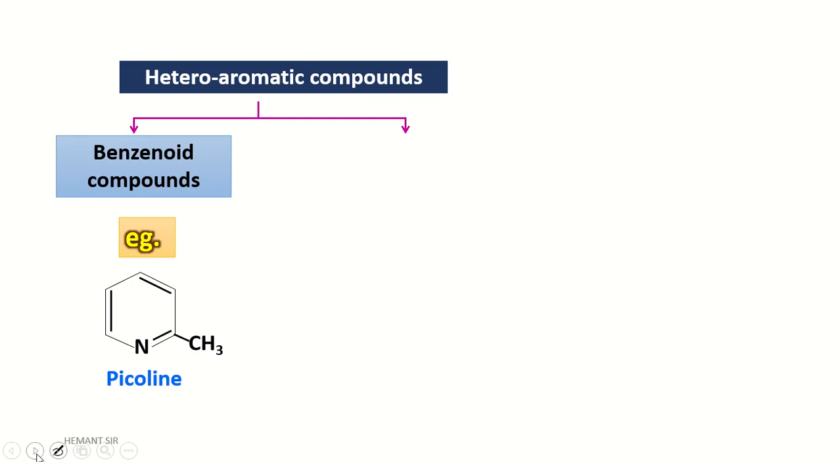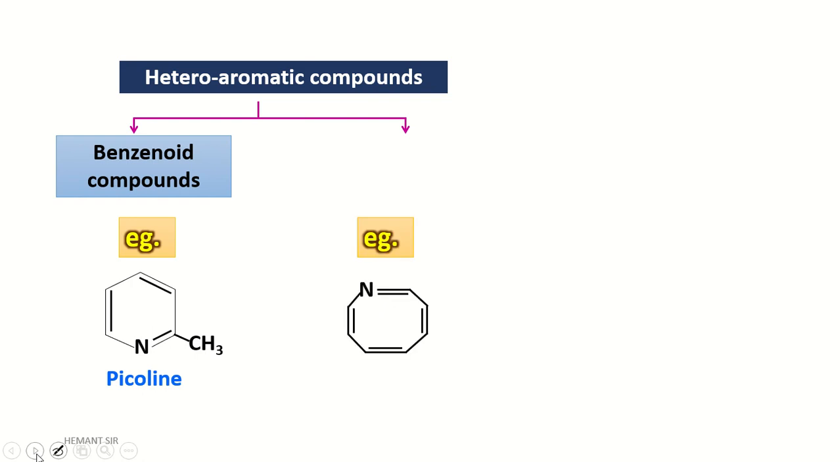compound. See here, dear friends, the heteroaromatic compound also has two categories. One is a benzenoid compound and second is a non-benzenoid compound. Benzenoid compound has alternate double and single bonds with one heteroatom. Resulting structure name is picoline and it has aromatic property. That's why this structure is called a benzenoid compound.